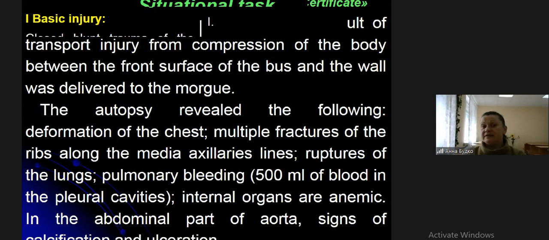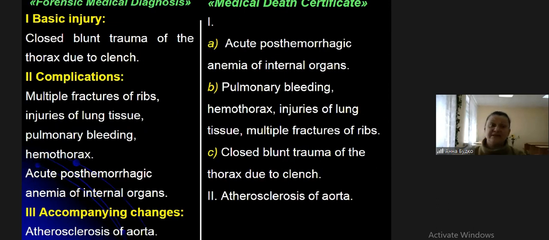So take the diagnosis. Basic injury, my dear friends, look: closed blunt trauma of the thorax due to clench. Complications: multiple fracture of the ribs, injury of lung tissue, pulmonary bleeding, hemothorax, and look, the final difficult complication, acute post-hemorrhagic anemia of inner organs. Accompanying changes: atherosclerosis of aorta.